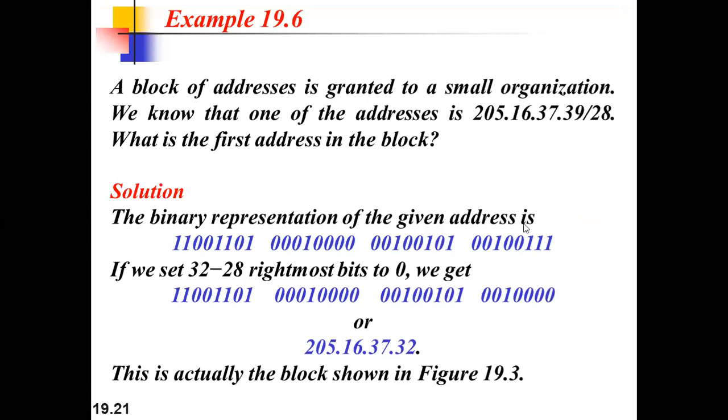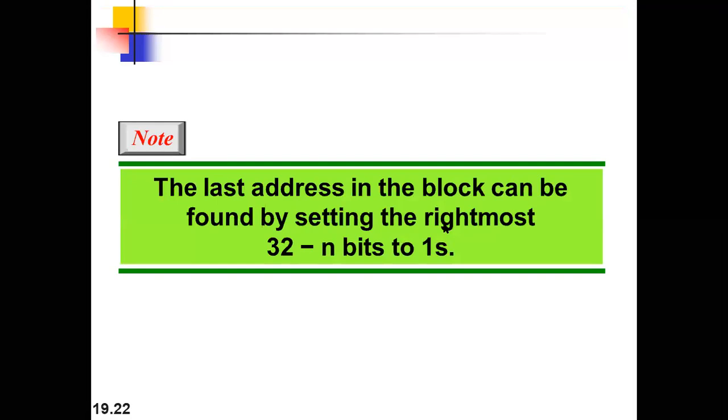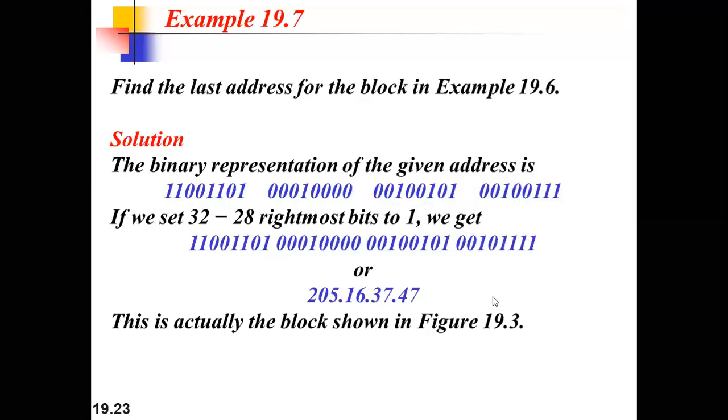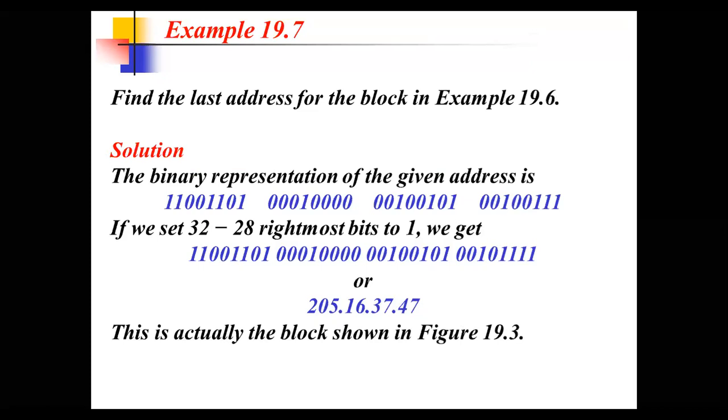Then whatever number we get, that is the first address of that particular block, right? And if we want the last address, then what we will do, we will turn the rightmost bits to ones, right? So then again we will convert into decimal, and whatever address we get, that is the last address, right? So any doubt till now in this?